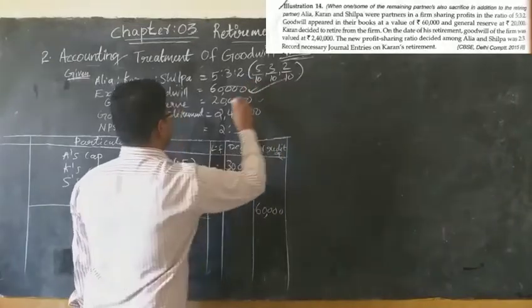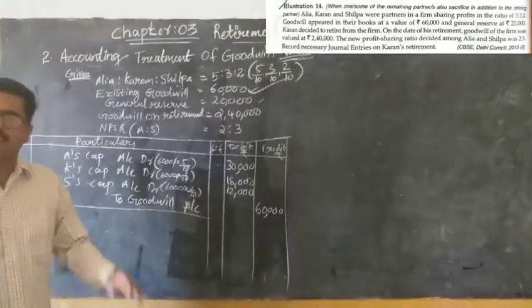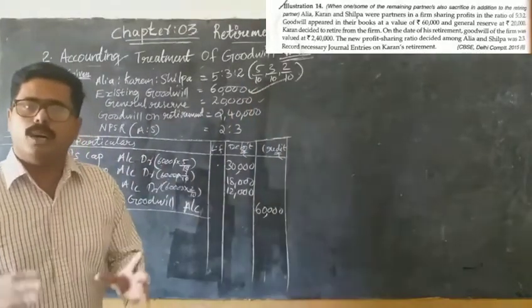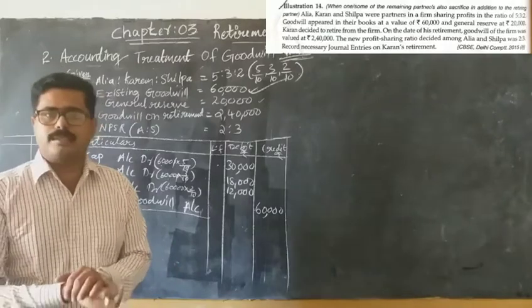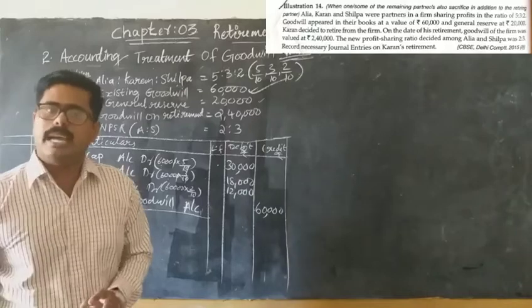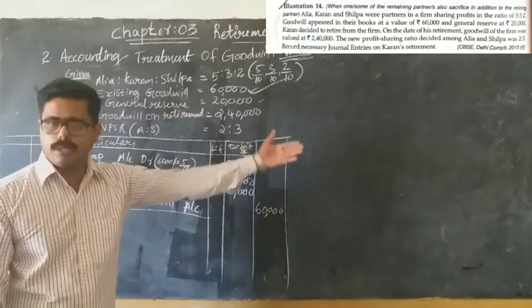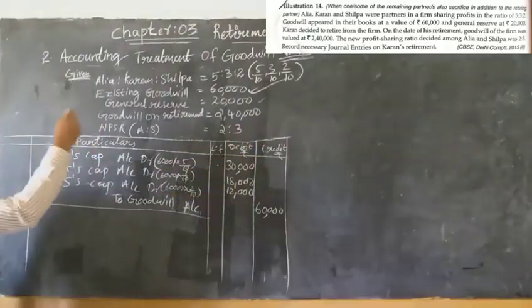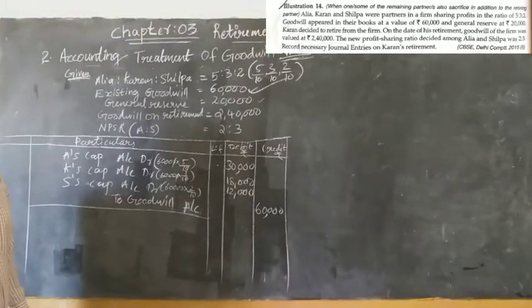The next one is general reserve. If there are any accumulated or undistributed reserves in the books of accounts, they should also be distributed among the partners in their old ratio. So what is the general entry for distributing reserve?